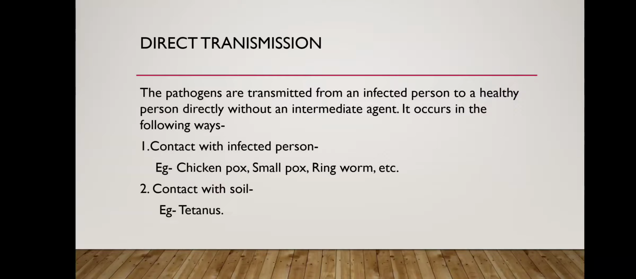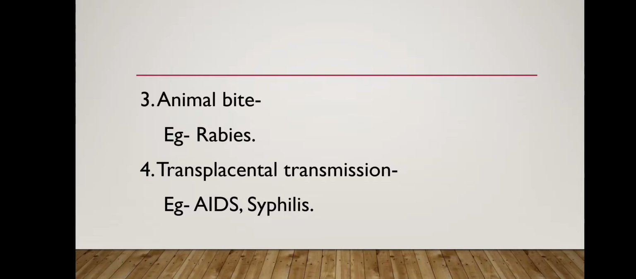Now the next topic is contact with soil. The infectious agent of tetanus can enter the human body from soil through injuries. Whenever there is an injury, the microbes of tetanus get inside our body through the soil. Next is animal bite. The rabies virus is injected into the human body by the bite of a rabid dog or monkey. So rabies can occur by the bite of animals like the monkey or the dog.